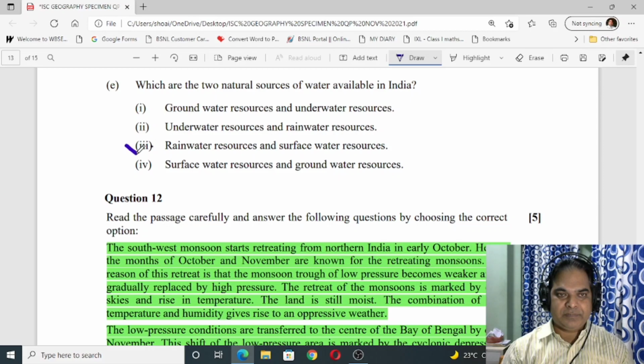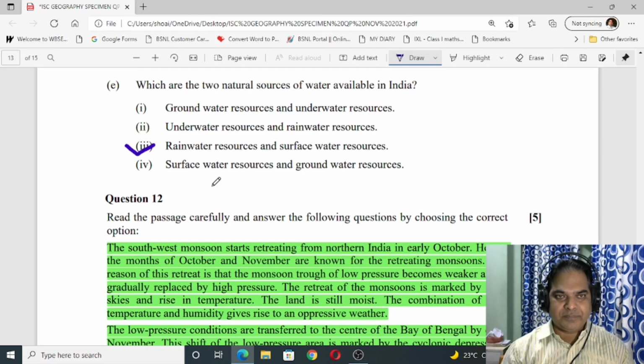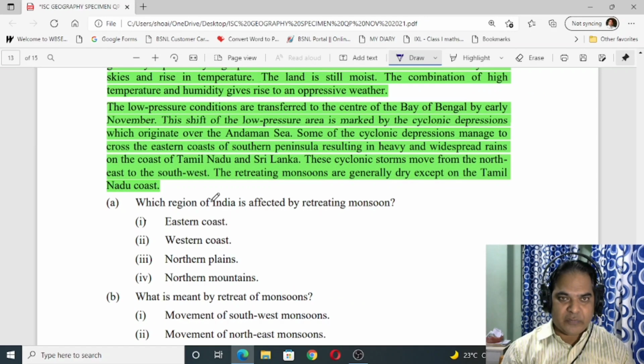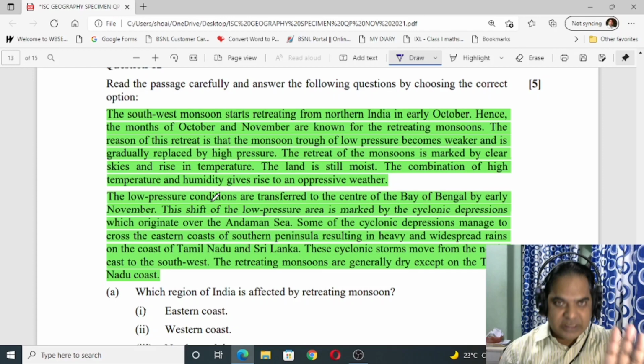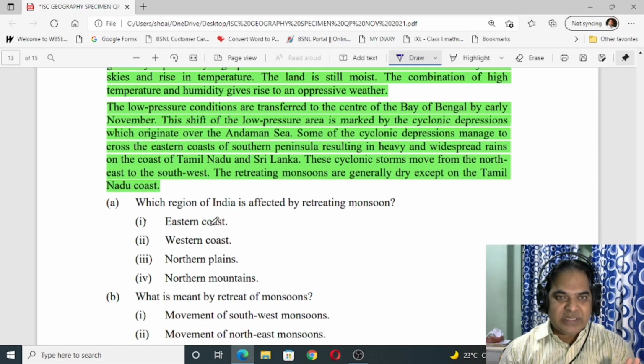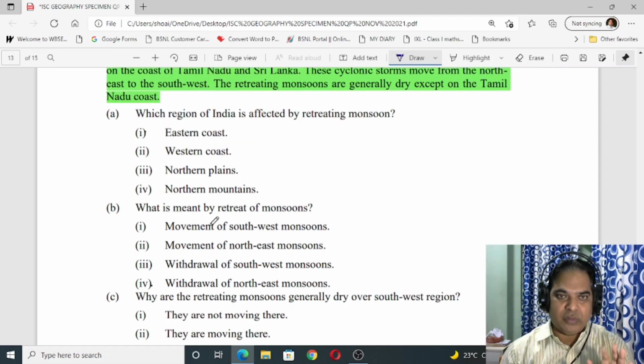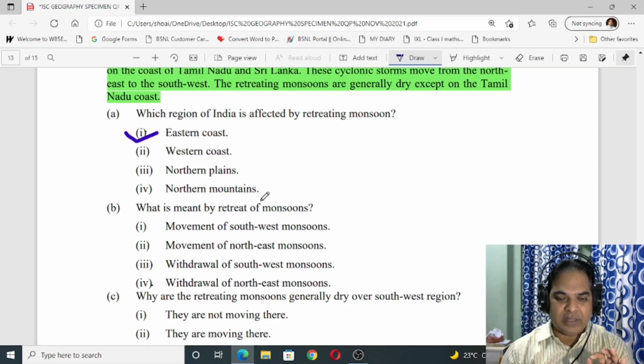Okay, number 3. Then number 12, so you do the reading part and I'm going to choose the answer for you. On the basis of these 2 paragraphs you have to answer it. Which region of India is affected by retreating monsoon? So the answer is eastern coast. Okay, 1.